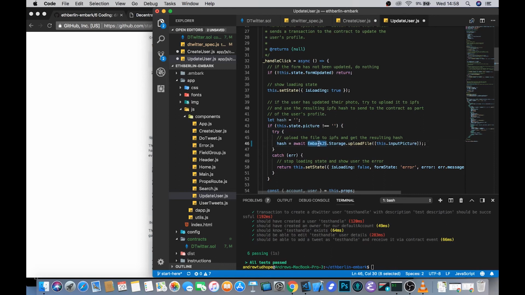So this is why the embark.js object is important. It comes with your .communication or .storage or various different other methods that you can access. And like I said, in one simple line of JavaScript, you can upload a file to IPFS. You can also fetch files. You can also work with Swarm. The possibilities here are kind of endless, and it's incredibly powerful that you can do that in one specific way. So we try and set the hash equal to whatever comes back when we upload that file, and it should return a hash.